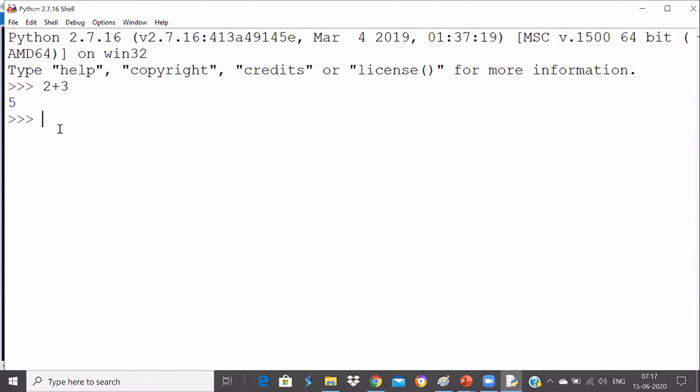It will not be a floating point value. If I store the result and check its type, obviously it will tell me that it belongs to the integer type, because what we get here is an integer value.